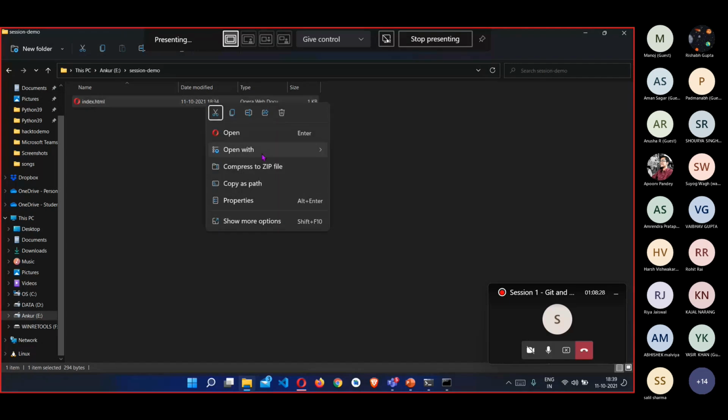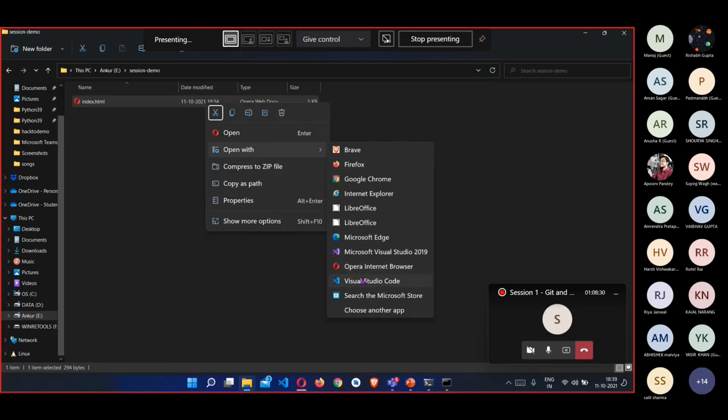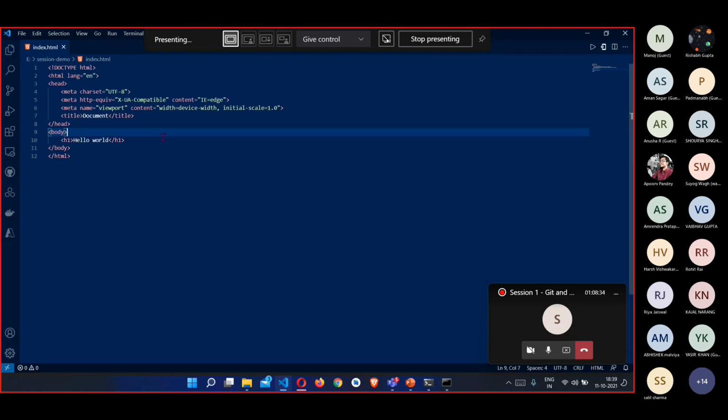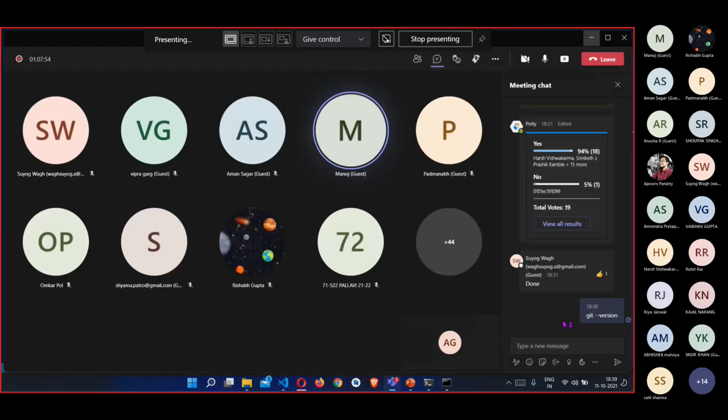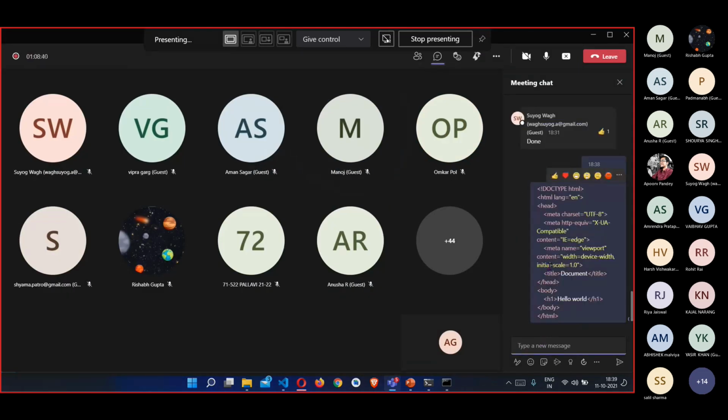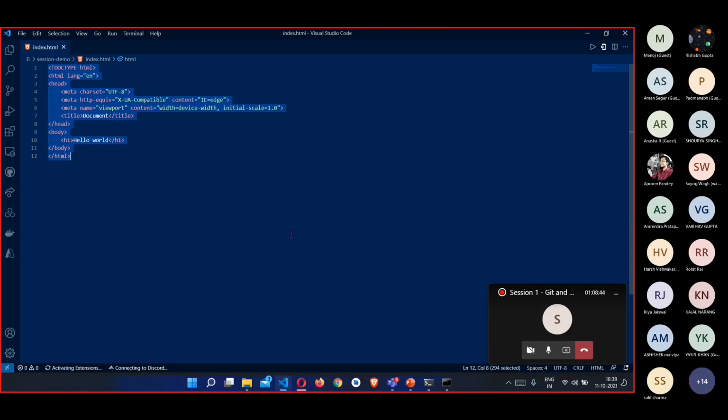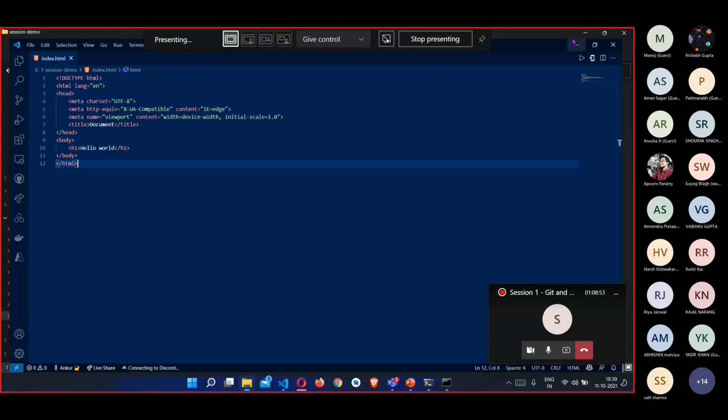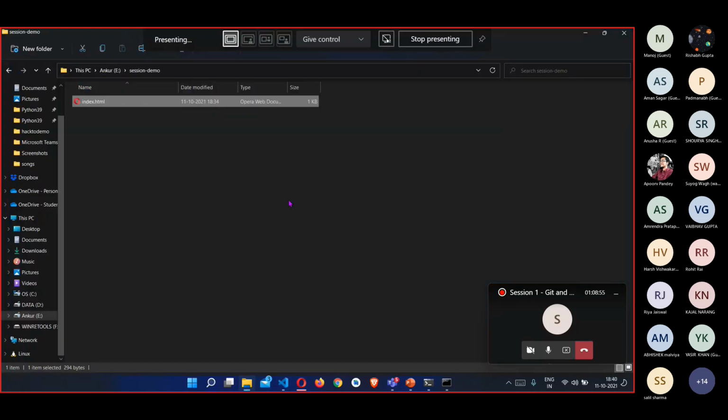I can also share my code. You can just copy and paste this code in your index.html file. It can be anything. We will just be using this code to make changes and everything so that it becomes easier for you to follow along.